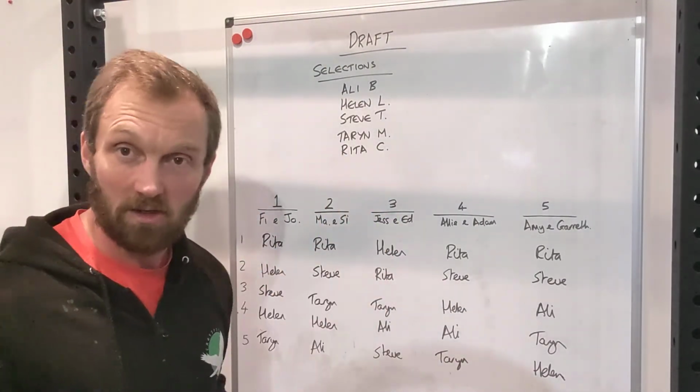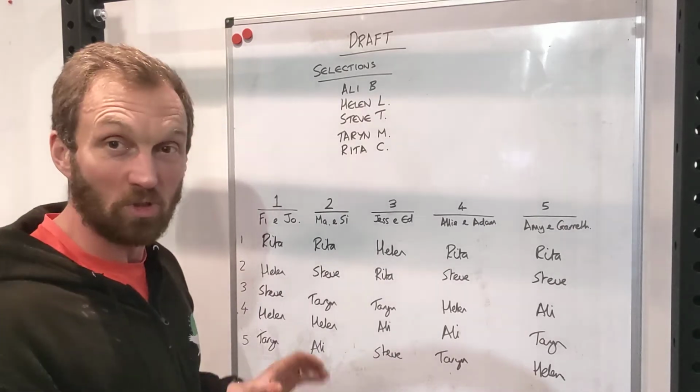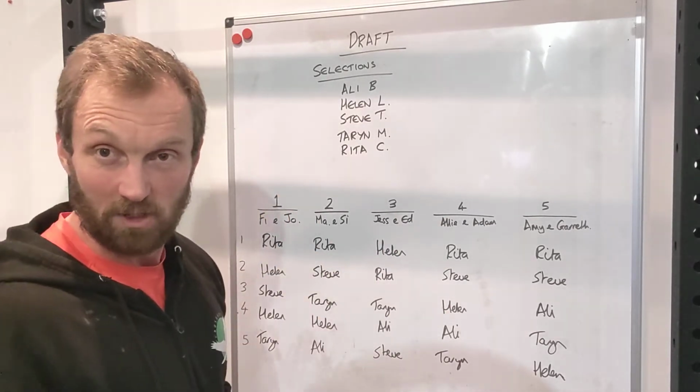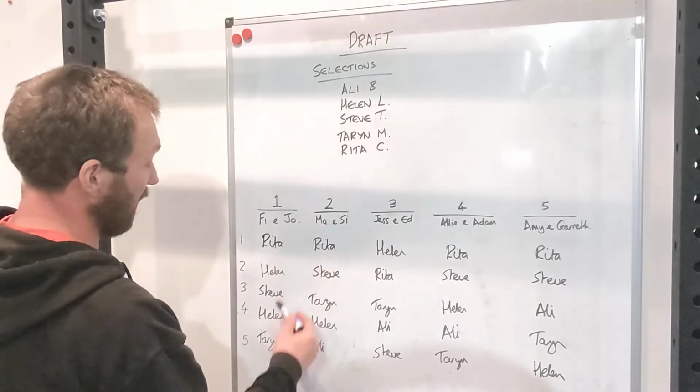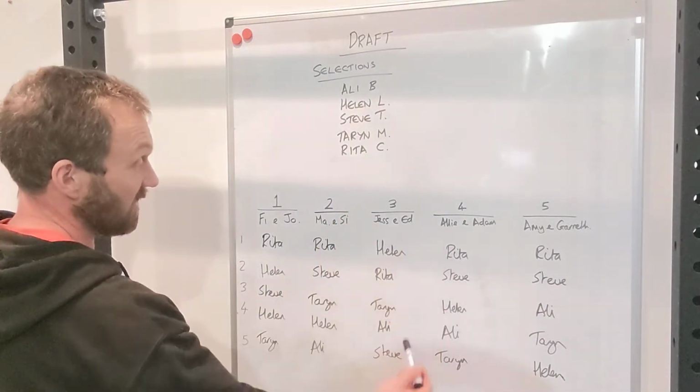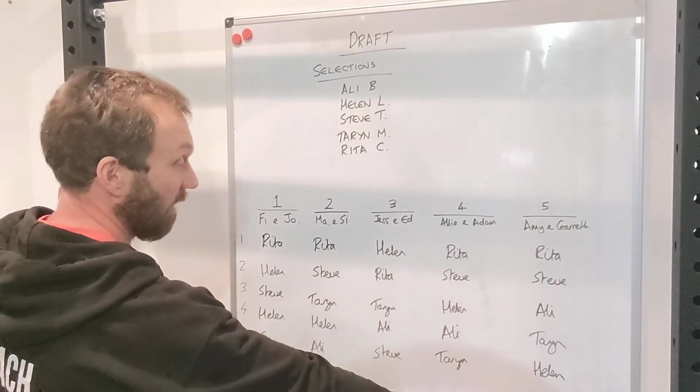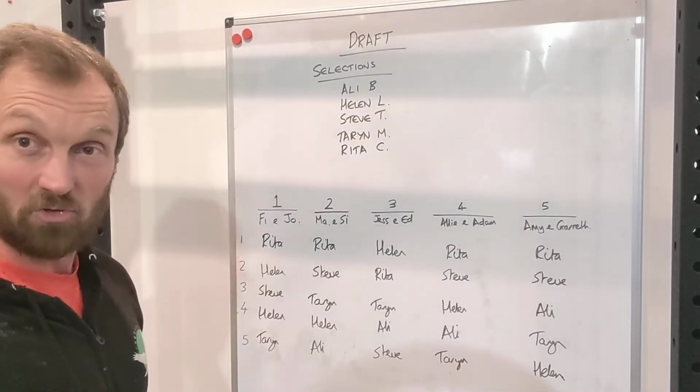And then I, on my Excel spreadsheet, will do the draft. So these are the lists we've sent through. This is Fiona and Joni's list, this is Maria and Simon's list, this is Jess and Ed's list, Ali and Adam's list, and Amy and Gareth's list. The first round of the draft commences.